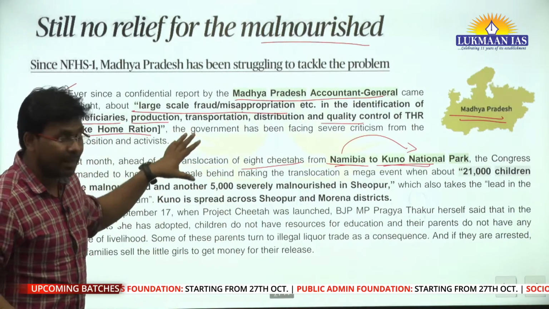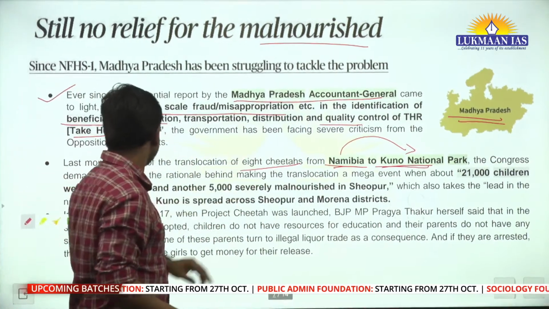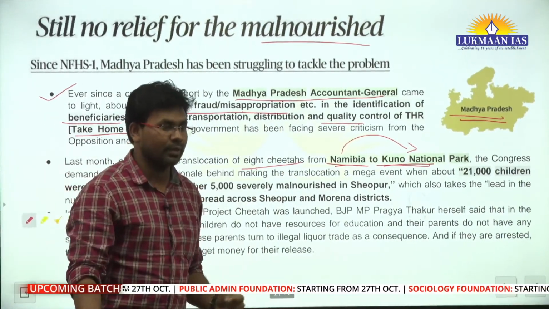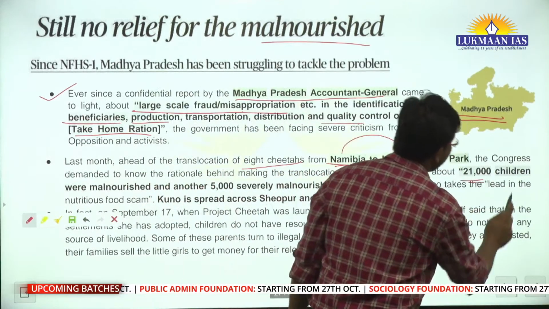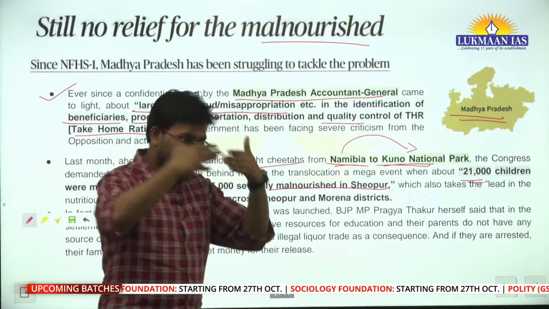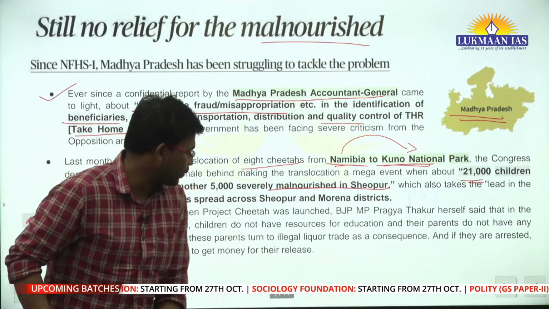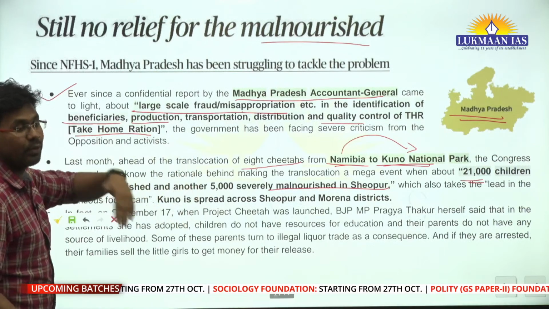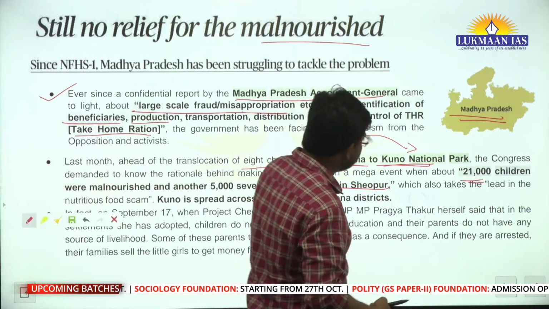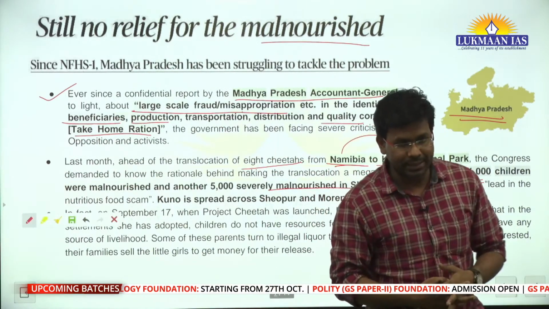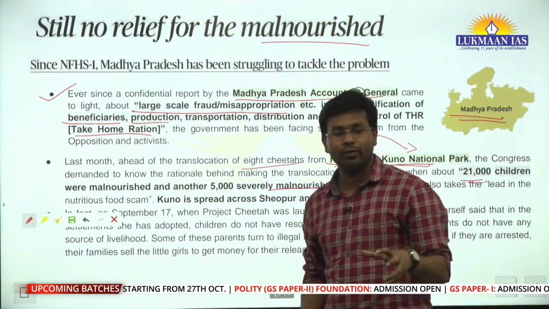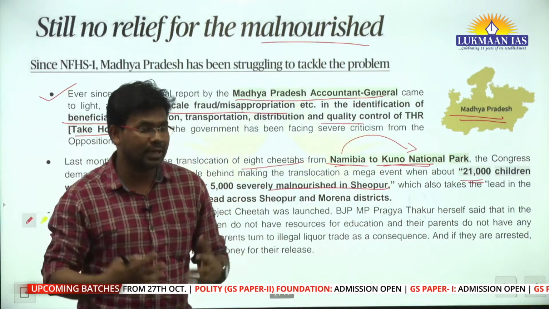But they have not talked about the 21,000 children who were malnourished in the same district. There was a huge number of malnourished children in the same district, and they have just kept their eyes closed about this. This is the allegation of the opposition parties. A lot of things are being talked about. The government is coming up with one kind of view, and the opposition is coming up with another kind of view.